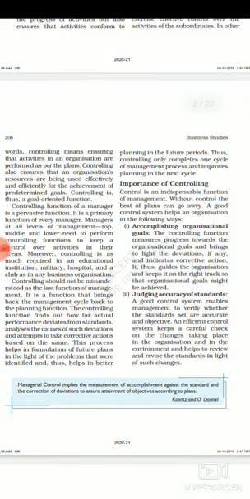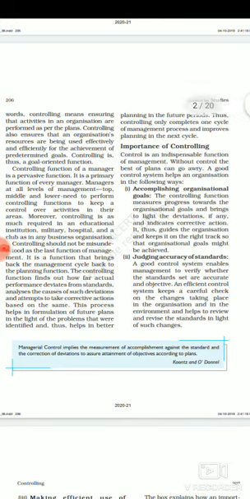Controlling also ensures that the organization's resources are used effectively and efficiently for the achievement of predetermined goals. In controlling, a manager checks whether the objectives decided in the planning function are achieved effectively, on time, and efficiently, with optimum utilization of resources. It means controlling is a goal oriented function.